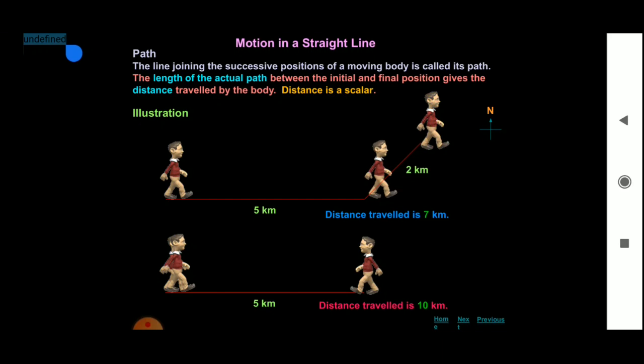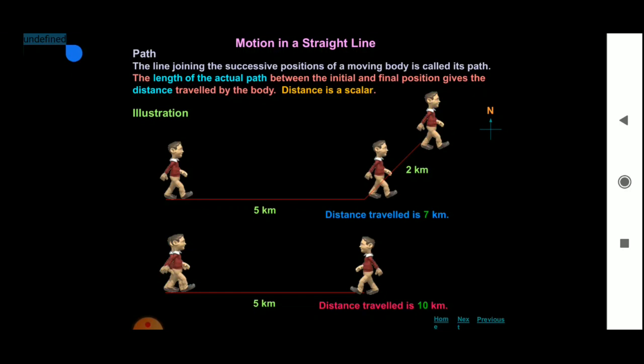In the second diagram, a man is moving from A to B and again he is coming back to the initial position, that is B to A. So the total distance he traveled is AB plus BA, that is 5 km plus 5 km, which is equal to 10 km. That total distance traversed by an object is called path length.